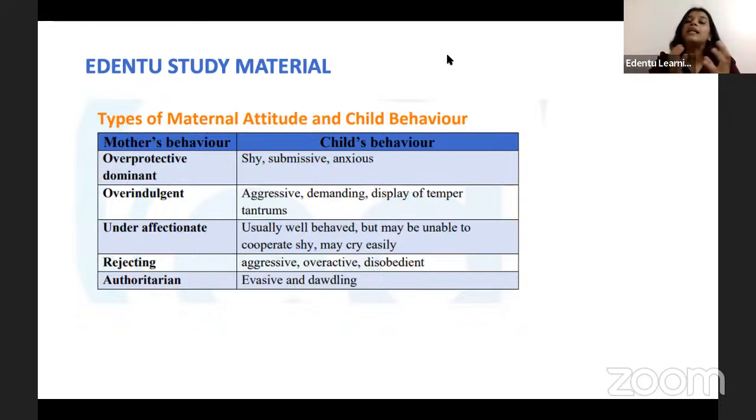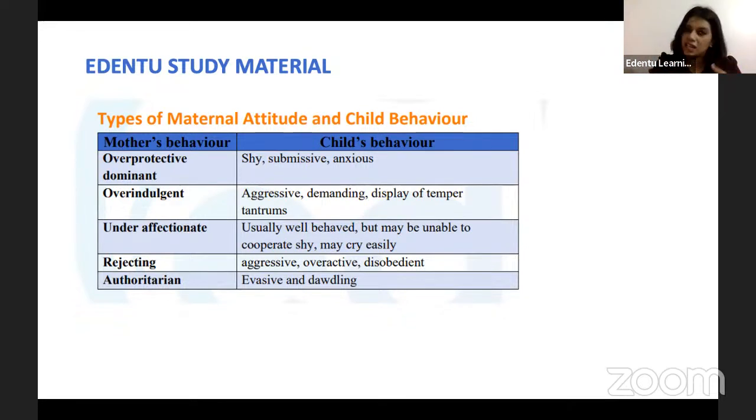Then we have the overindulgent type of behavior of the parents, in which the parent is overindulgent in all the matters of the child. The child is not allowed to take any decisions of his or her own, and this makes the child very aggressive, demanding, and they always throw a temper tantrum in the dental clinic. So it is an overindulgent type of parent that makes the child aggressive, demanding, and makes the child throw temper tantrums if something goes against his or her wishes.